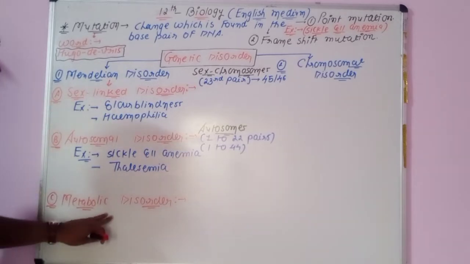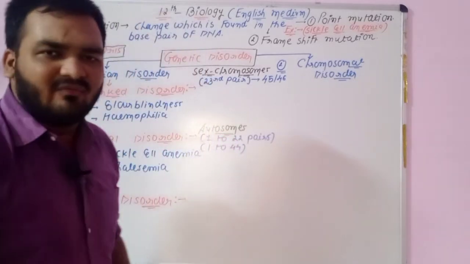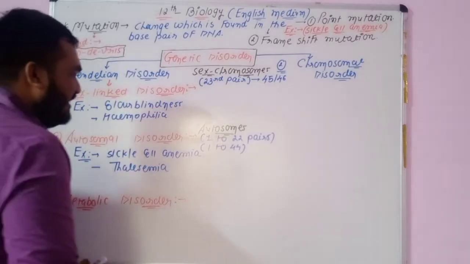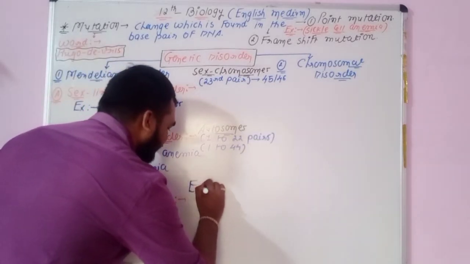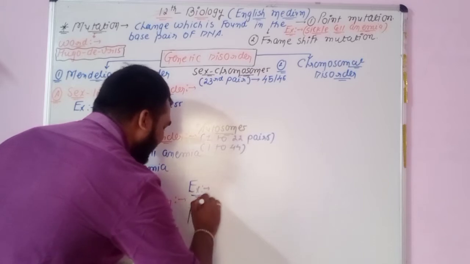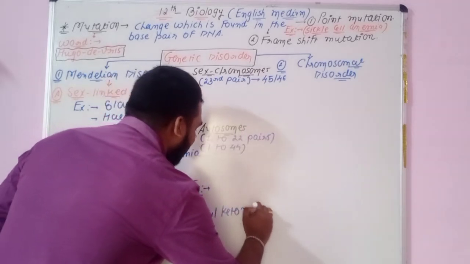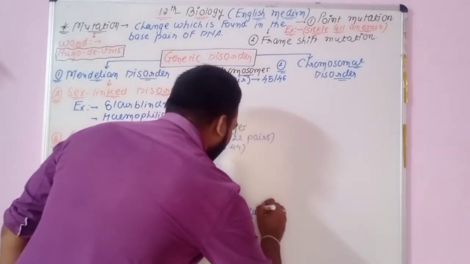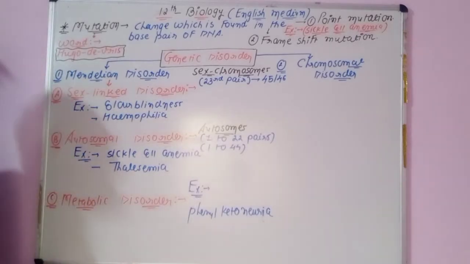What about the metabolic disorder? See, metabolism is there. So some type of change or mutation is found in the process of metabolism, and you will remember one example: phenylketonuria. Phenylketonuria is the example of the metabolic disorder. So these are the 3 categories of the Mendelian disorder.